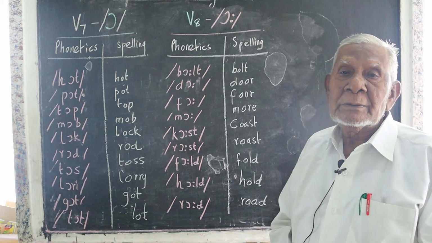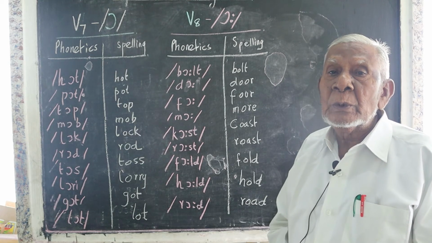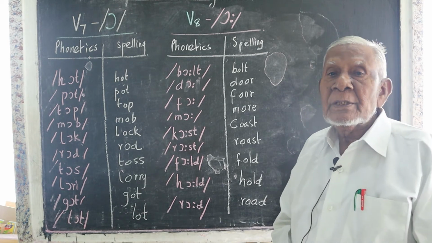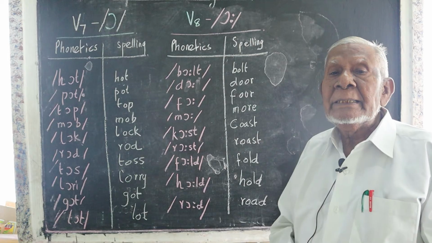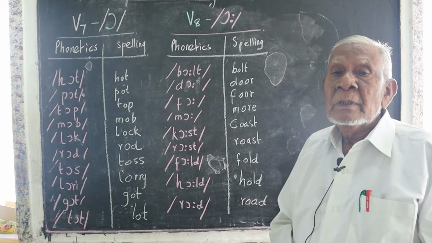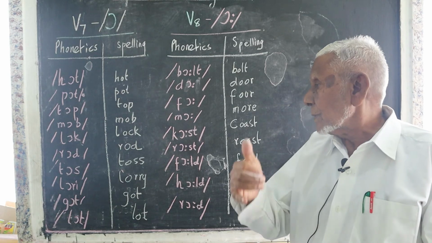Then lock, lock the door. Then rod, this is an iron rod. Then toss, the team has won the toss.